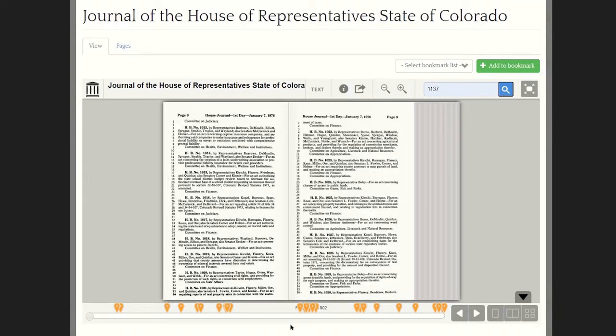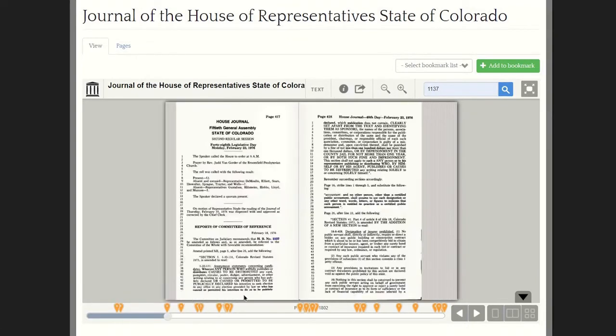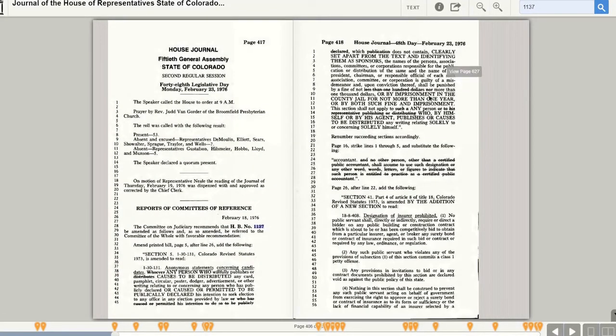So for this particular search, we'll get entries for House Bill 1137, but also any occurrence where the term 1137 appears. That can also mean page number. But if we click on the bubbles, the little balloons, we can see where our entries begin. Here is a committee on reference. Let's go ahead and make that larger.